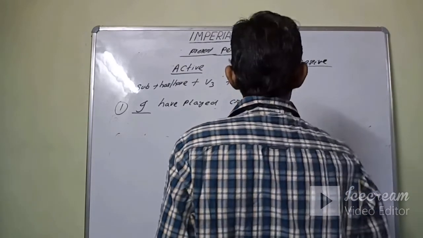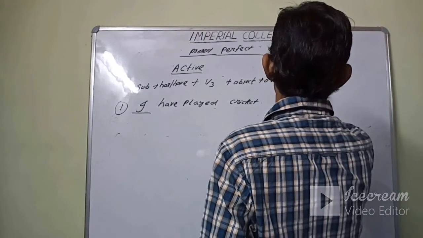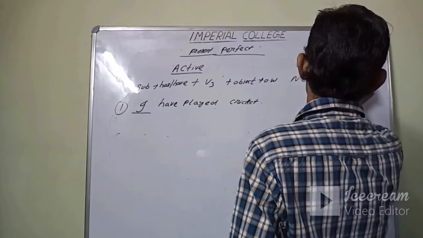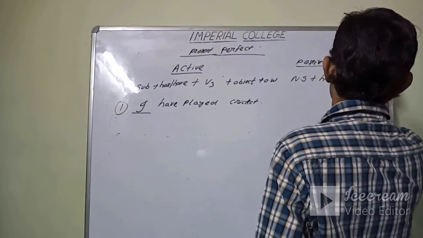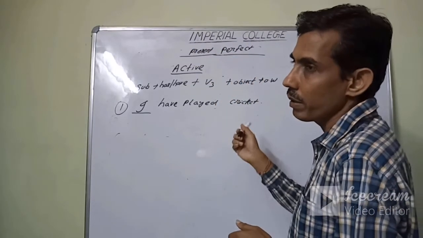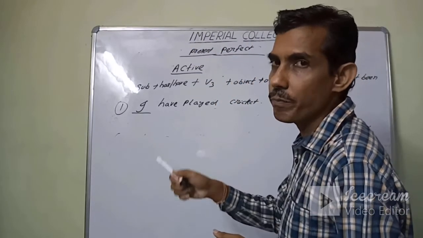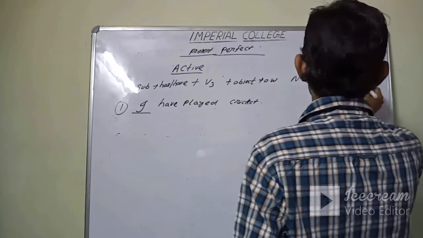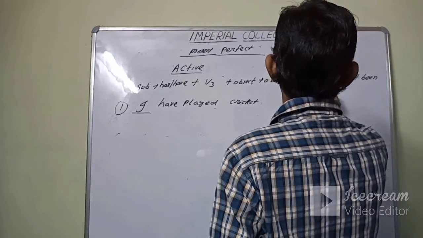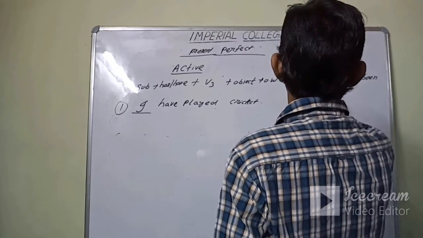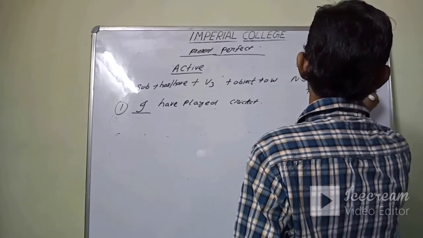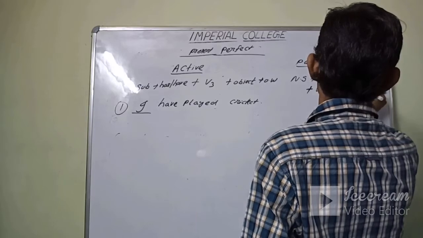The basic structure is new subject plus has, have plus been. In the present continuous form it is being, and in the perfect form it is been. New subject plus has, have plus been plus V3 plus by plus new object.